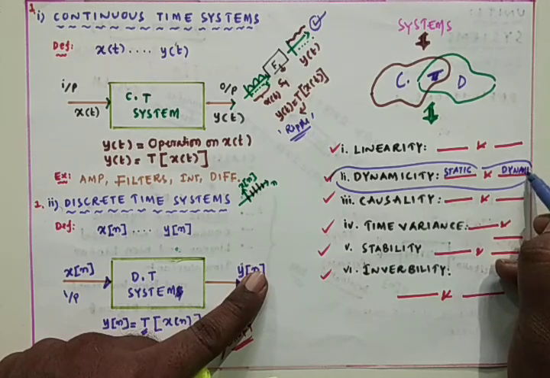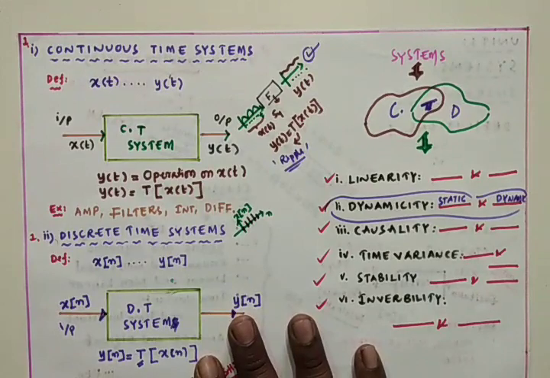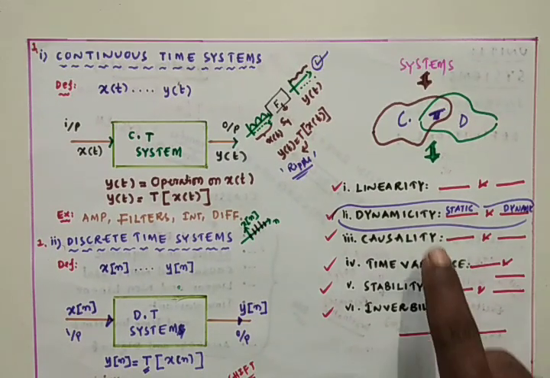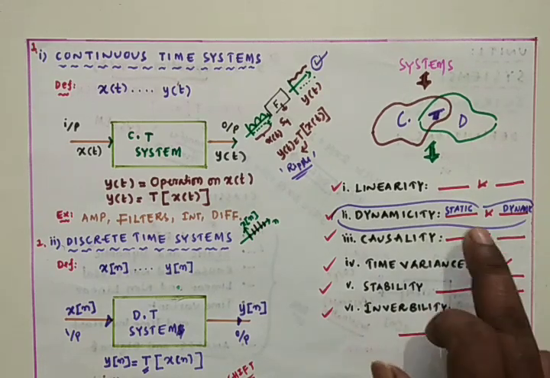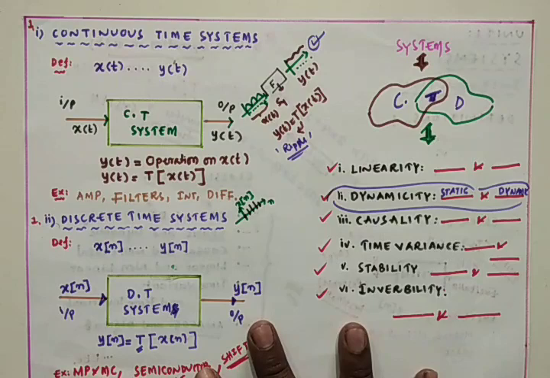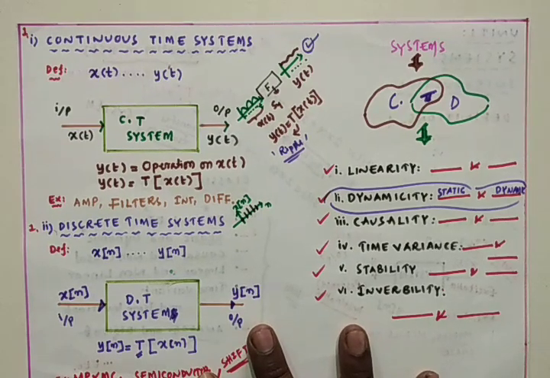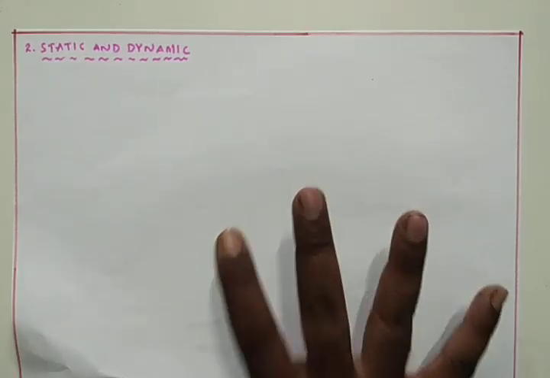Now we have to study the static systems and the dynamic systems. Based on the dynamicity we can categorize the systems into the static and the dynamic. Now I am going with the static and dynamic systems.